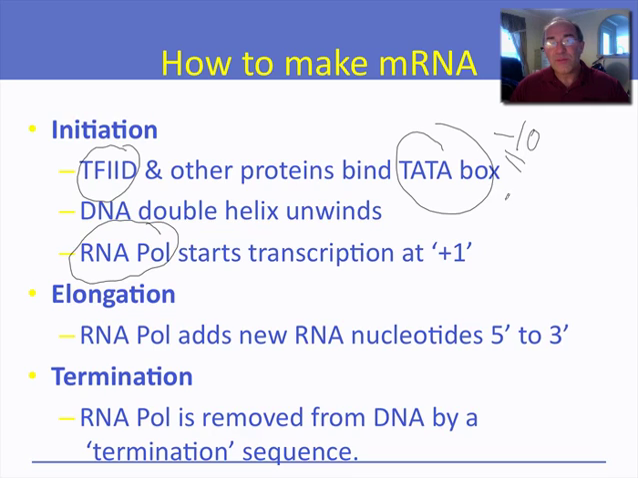So once RNA polymerase, consisting of TF2D, binds the TATA box, it unwinds the double helix, and we start transcription at a place called +1. +1 then is 10 bases further downstream, or further 3' to the -10 area.